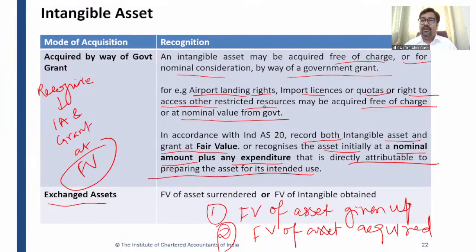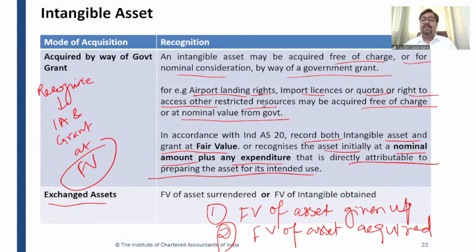So what is the accounting entry? Accounting entry is intangible asset, software purchased account debit. For example, the carrying value of the asset given up is 100 rupees. So intangible asset, software purchased account debit 100 rupees, to software surrendered intangible asset 100 rupees. There is no profit, no loss. In the books, it was 100 rupees. Now it is 100 rupees.